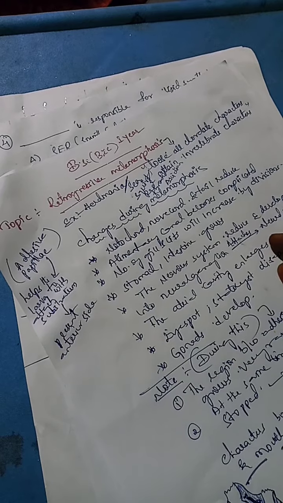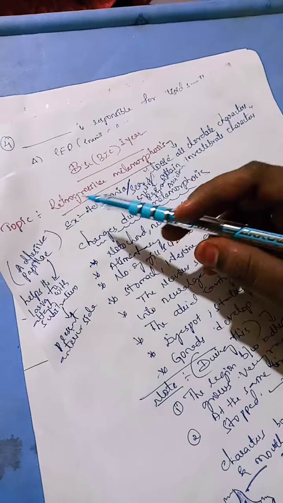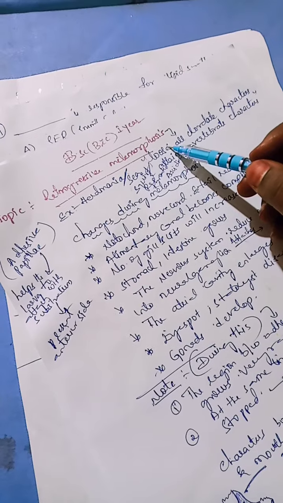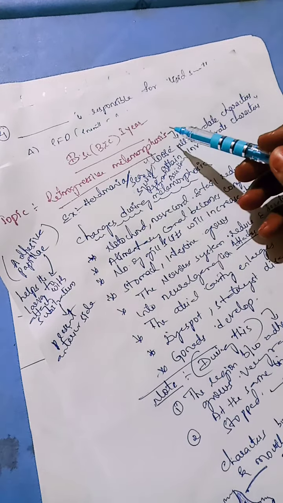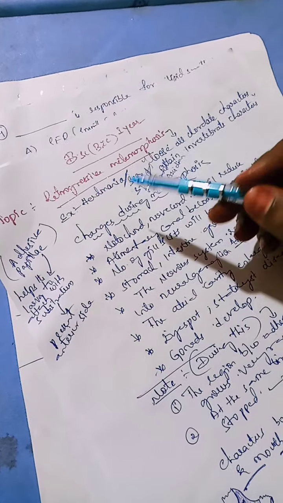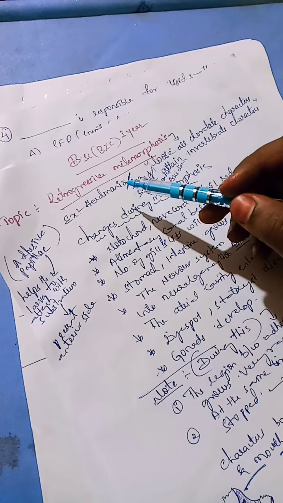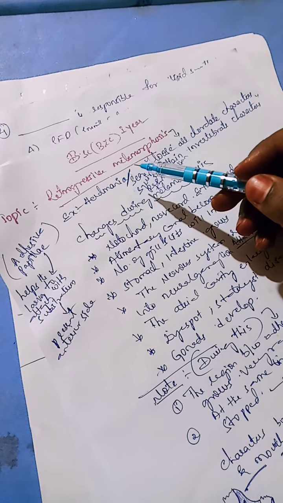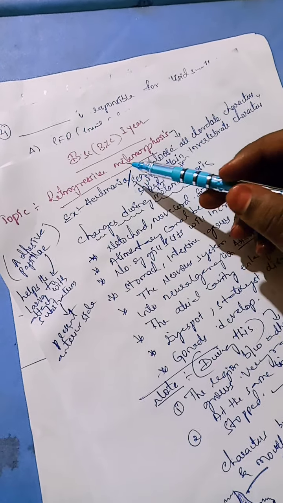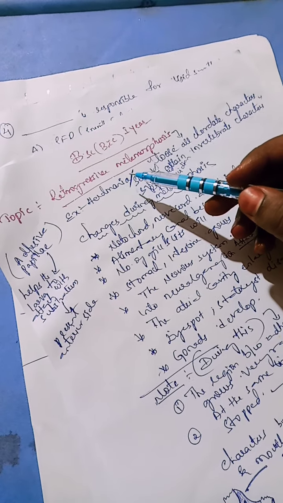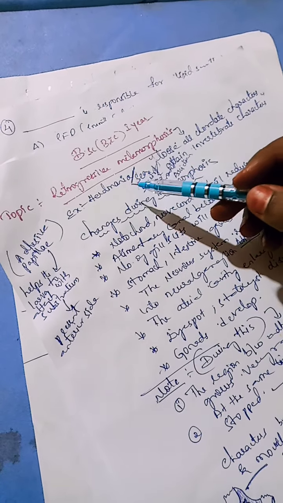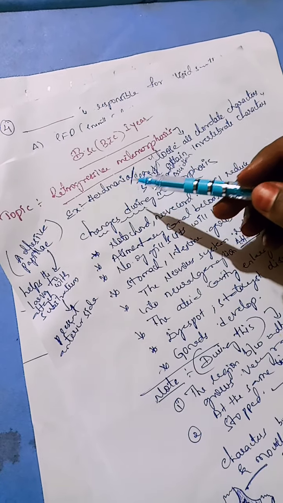So in this class we are going to discuss the topic retrogressive metamorphosis. This retrogressive metamorphosis is present only in Hendmania organisms, which belong to the Urochordata subphylum. We already discussed the general characters and classification of Urochordata, and also the larval characters and adult characters. Today we are going to discuss how Hendmania, which belongs to the Urochordata subphylum, shows retrogressive metamorphosis.